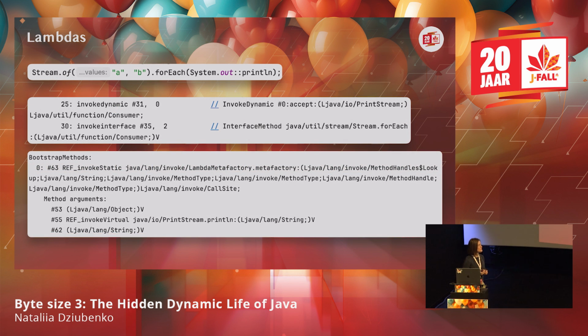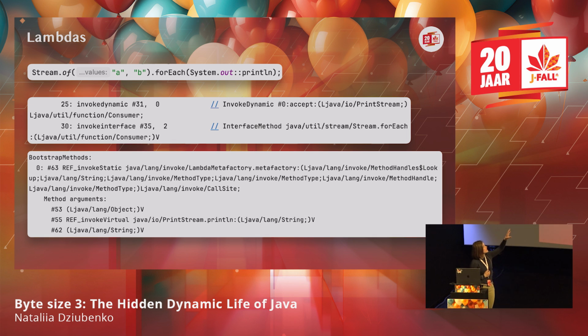And I think the most exciting case when we're using invokedynamic in Java is lambdas. So for lambdas, we are basically specifying the implementation of the functional interface as our lambda body, right? A functional interface is an interface with one abstract method, and we're specifying the implementation of this abstract method. What is actually happening internally is that during runtime, a synthetic class is created that implements this functional interface. And the implementation of that one method is going to be whatever we specify as the body.